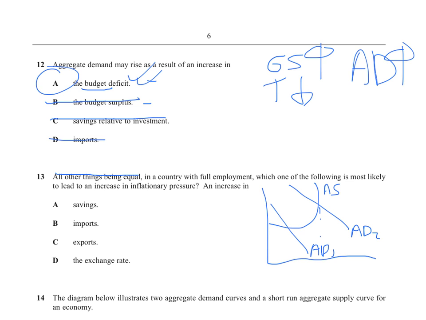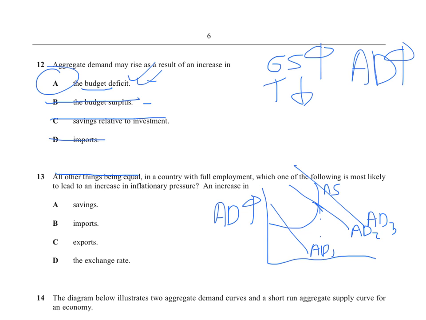Which of the following is most likely to increase inflationary pressure? So it's got to be something that will make AD go up. Because if AD went up from this point here, and went up here, that's obviously going to cause inflation. I've got to stop saying obvious, because obviously it's not obvious.